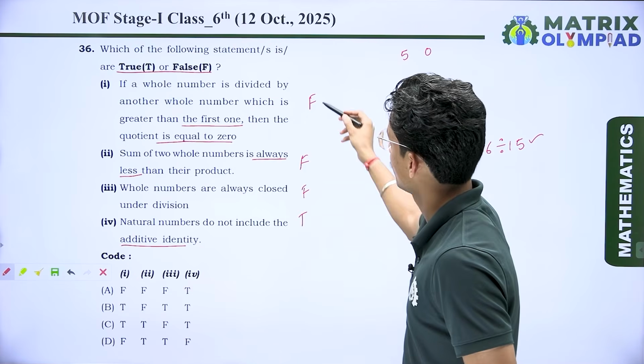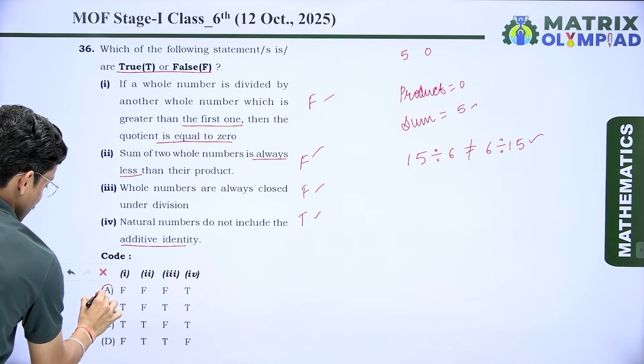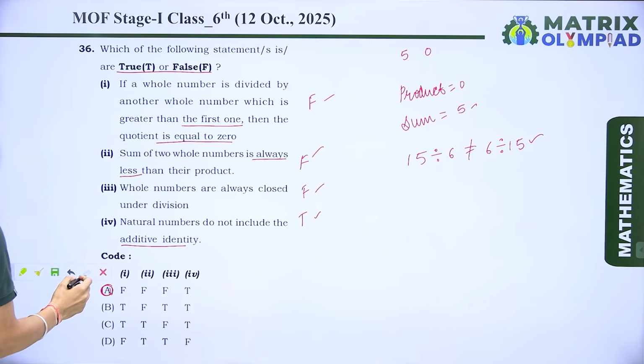So the correct answer is false, false, false and true. F, F, F and T. It means option number A is the correct answer over here.